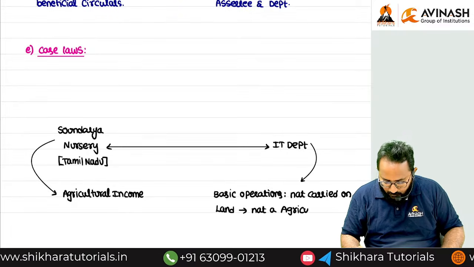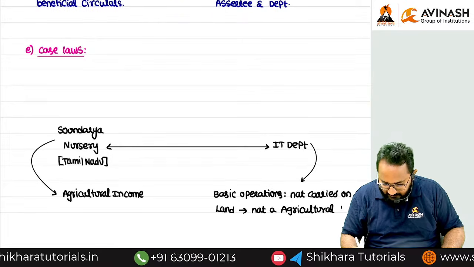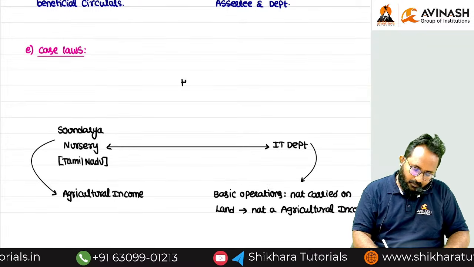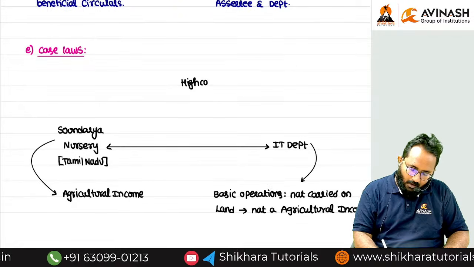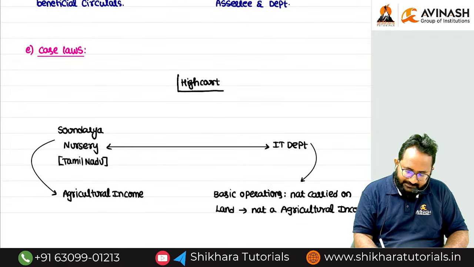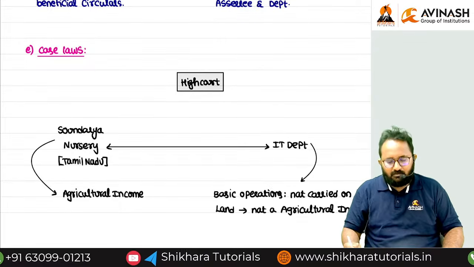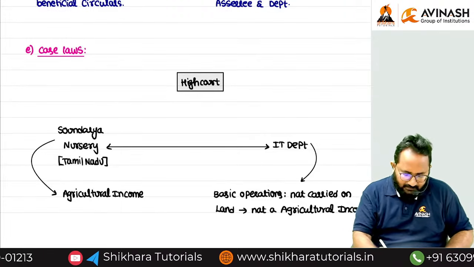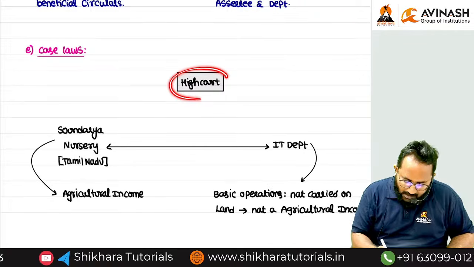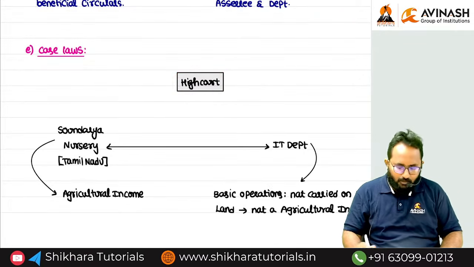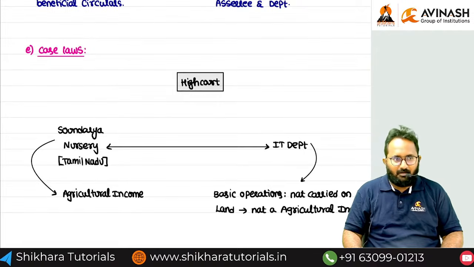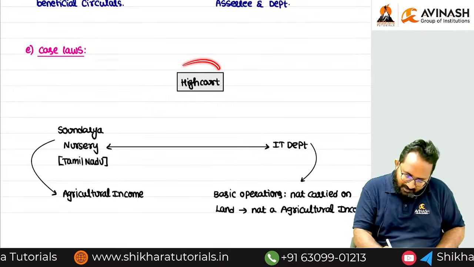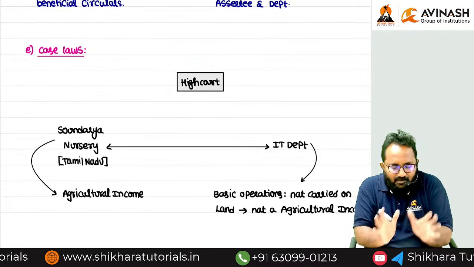If there is any dispute between the taxpayer and the department, it will definitely lead to court. Now all the levels of court have passed. The lower courts and the appeals are all done. Finally, this case is now pending before the High Court. The High Court has given its ruling already. Can you tell me whether this judgment was favorable to whom?